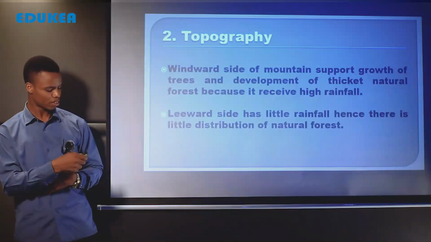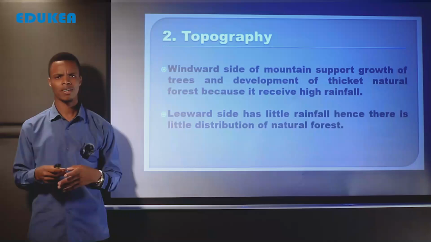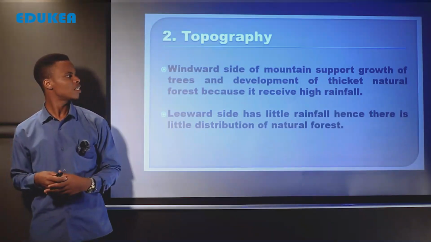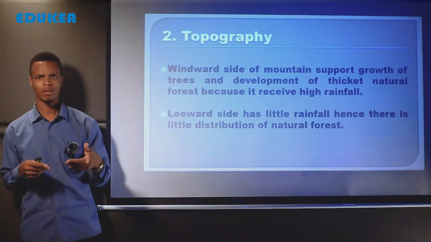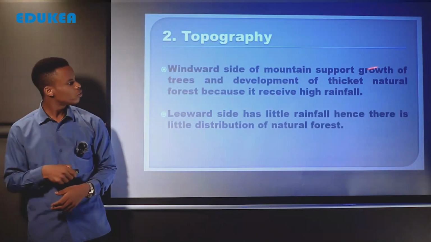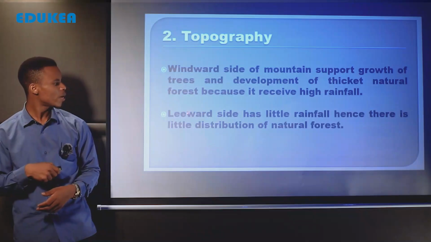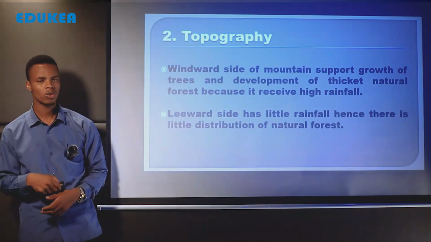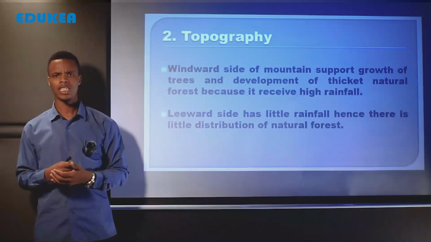The second one is topography. When we talk about topography, here we talk about relief, the general landscape, the general appearance of landscape. Here we talk about highland and lowlands, but also here we talk about the windy side and the lee side of the mountain. And we say that the windy side of the mountain supports growth of trees and development of natural forest because they receive high rainfall, while leeward side has a little rainfall, hence there is little distribution of natural forest. When you talk about windward and leeward side of the mountain, here we talk about two sides